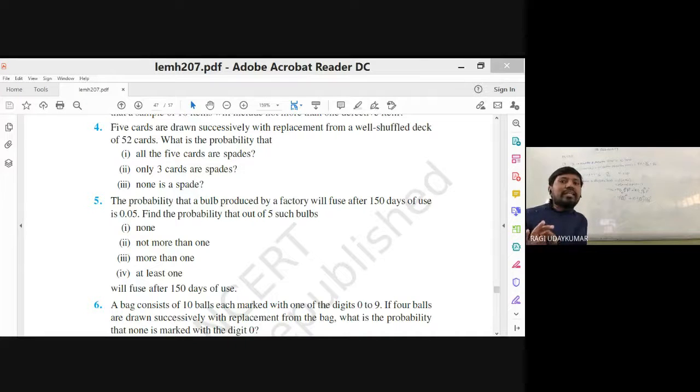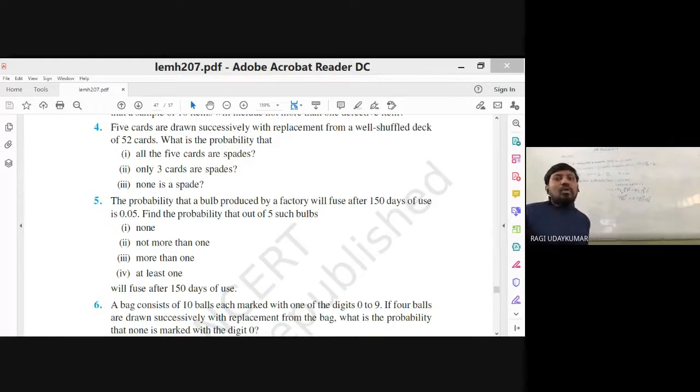So you have to consider getting a spade is a success. So P is equals to getting the spade. What is the probability of getting a spade? 13 spades will be there out of 52. 13 by 52, 1 by 4 is the probability of success. And 5 cards are drawn, so that is nothing but n is equals to 5. So P you are having 1 by 4. Q you are having with the help of P. And all the 5 cards are spades, it's nothing but probability of X is equals to 5 you have to find.